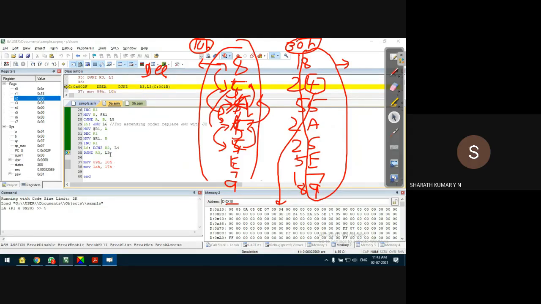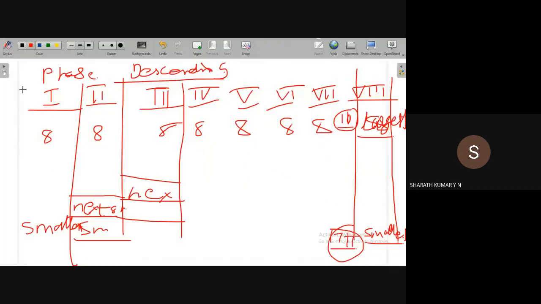The same sorting program continues. Observe this, guys. R2 has become 0. That means one iteration is over. R3 I'm using for the number of phases. R3 was 8, R2 was equal to 8. In the first phase, R2 becomes 0. When the first phase is over, R2 becomes 0.